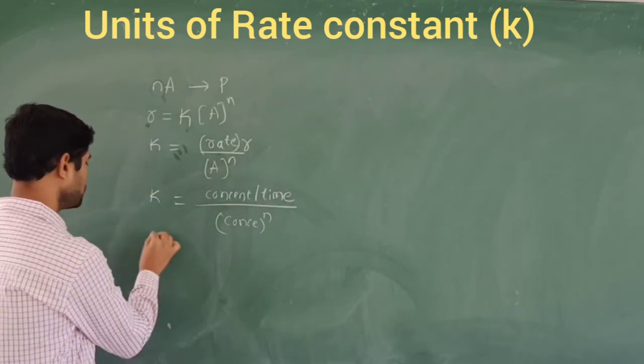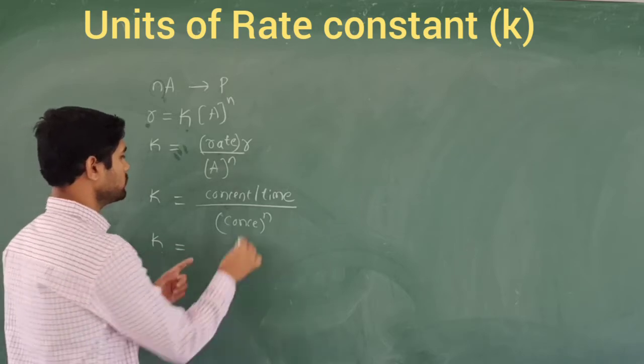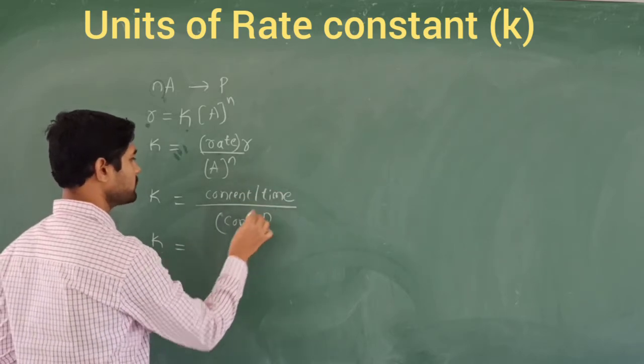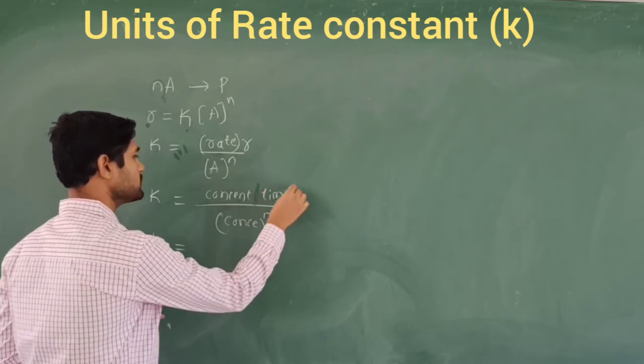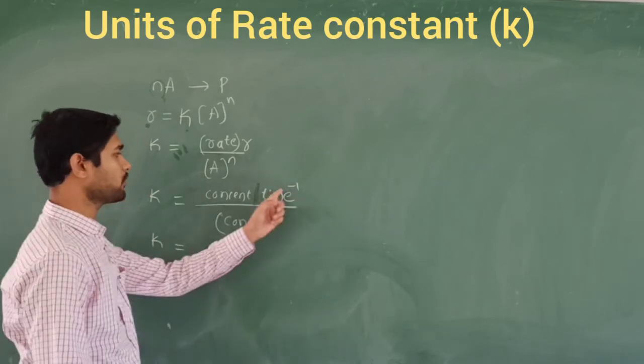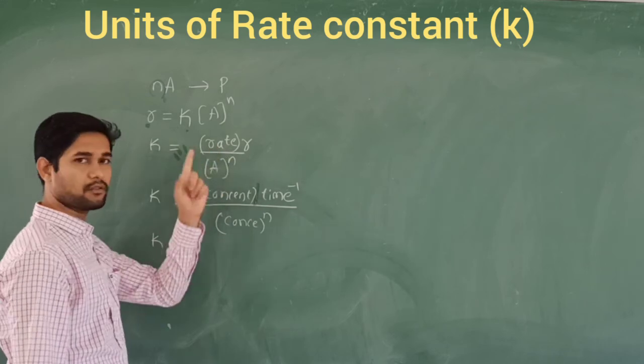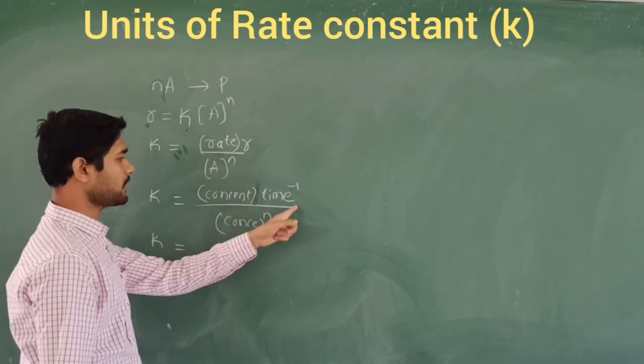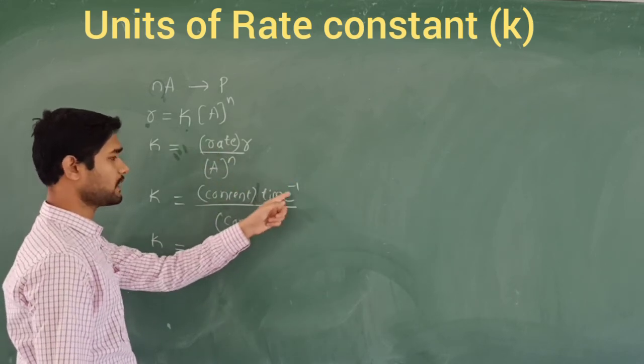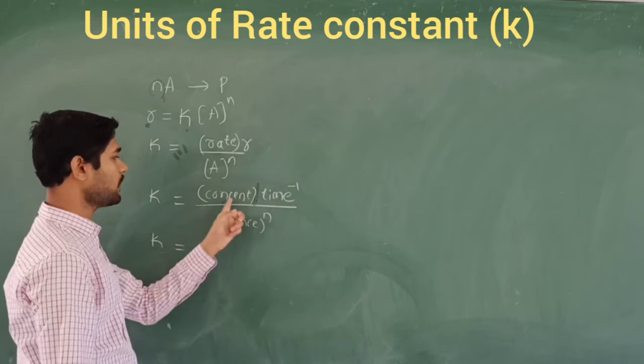Per time means time inverse, time power minus 1, and the concentration, because rate is always measured as concentration per time.